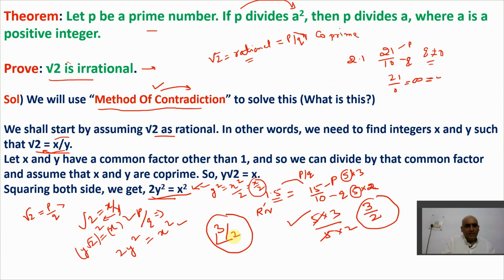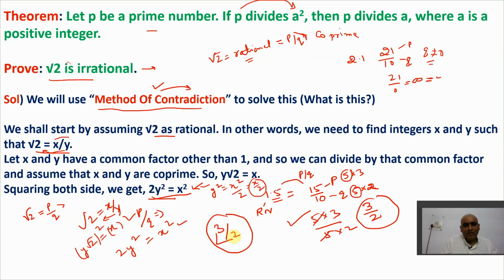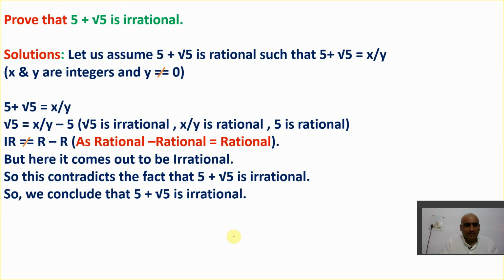This is the way. On the same context, we are now using this theorem again for other questions. You'll get some idea here, because you need to solve two or three more questions in order to get the idea of what I want to say. So the basic theorem is: if p is a prime number and p divides a square, then p also divides a. Let's solve another question, and we'll have a further clarified idea.